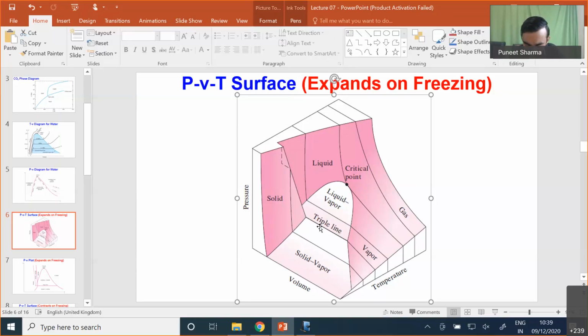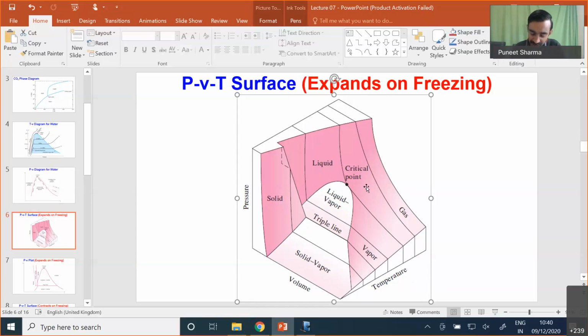Below this you can see solid and vapor, here you can see solid, here we have pure liquid, here we have vapor, and beyond the critical point we have a gas phase where liquid will instantly change into vapor phase. That particular gas, because of the very high pressure, is also referred to as dense fluid.